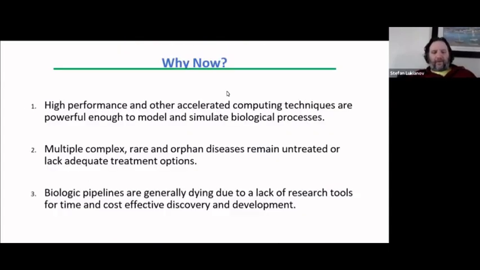So why now? First is high-performance computers and other techniques are powerful enough to model and simulate biological processes. This wasn't always the case until GPUs and CPUs really reached the stage they're at and started acting in parallel. The second is that multiple complex, rare, and orphan diseases remain untreated or lack adequate treatment options. And these are very desperate patient populations that often get overlooked by big pharma. So we think that a tech solution can bring down drug prices through virtual prototyping and finally meet their needs.